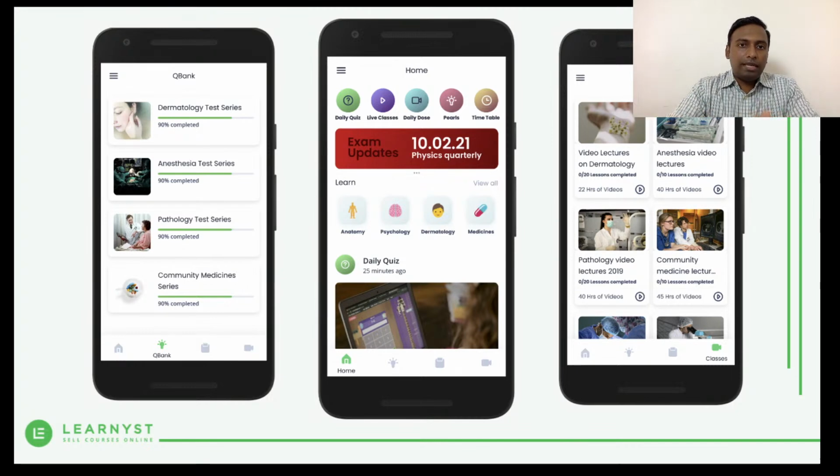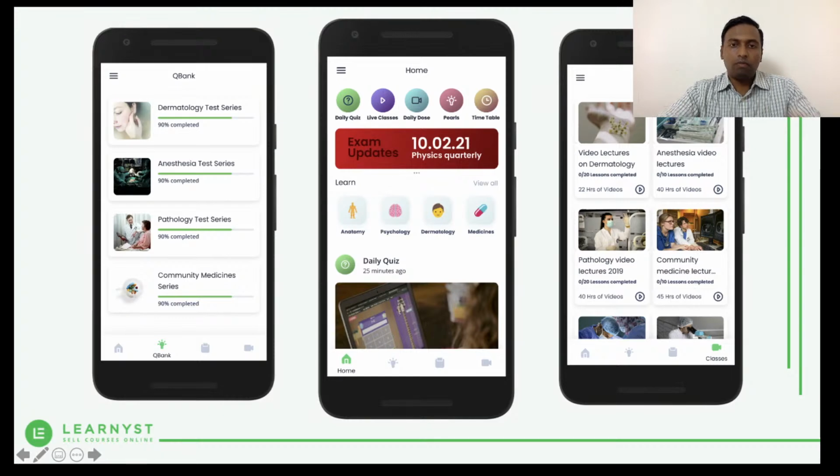So basically, as you can see here, this is one of the templates or designs that we have, where your course page itself or your mobile landing page itself can be very much customized. The home screen that you see here in the center is one of the themes that we have, wherein you can entirely customize your app. You can showcase your courses like daily quizzes or live classes at the top. Again, you can showcase an upcoming event, which is in the red color box there, and you can also show your categories.